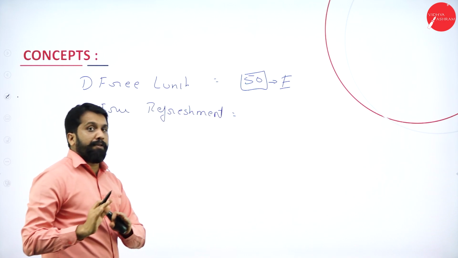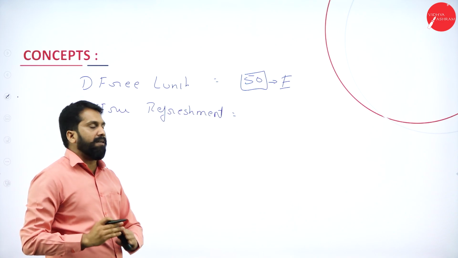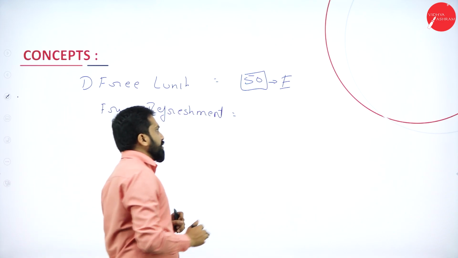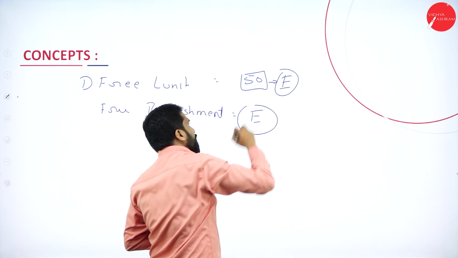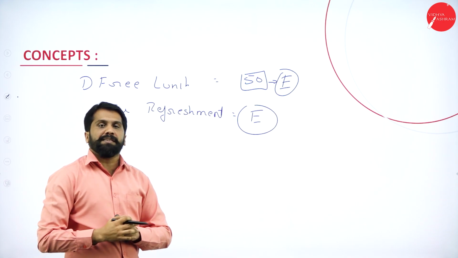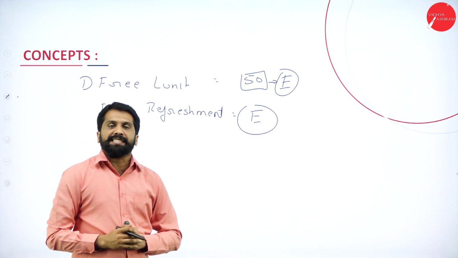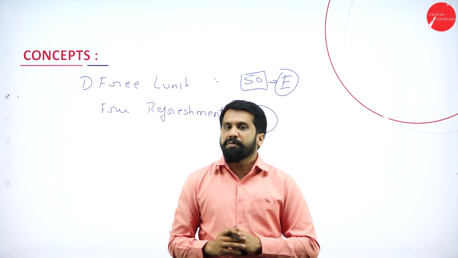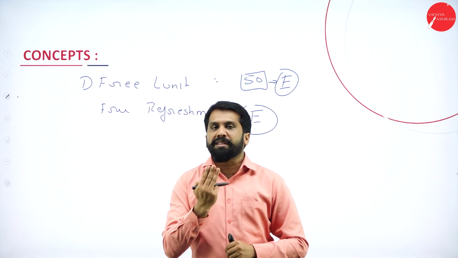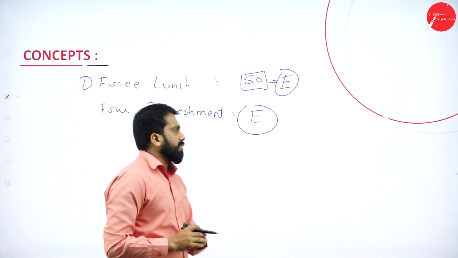Remember, up to 50 rupees per person per day is exempted. In case of refreshment, it is always exempted. Any doubt? Remember, if they have given 60, 60 minus 50, only 10 rupees is taxable. If the food expense is 80, then 80 minus 50, only 30 rupees will be taxable. Clear? Yes, good.